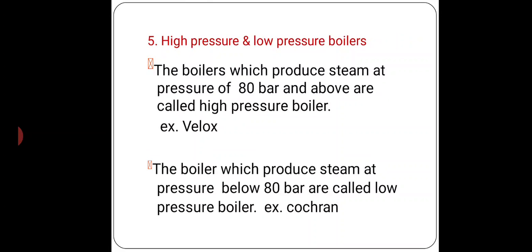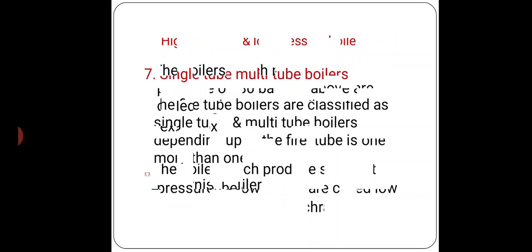Next is high pressure and low pressure boilers. If the steam produced in the boiler is at 80 bar or above, then it is called a high pressure boiler, for example Velox. And the boiler which produces steam at pressure below 80 bar is called a low pressure boiler, as seen in the Cochran boiler.